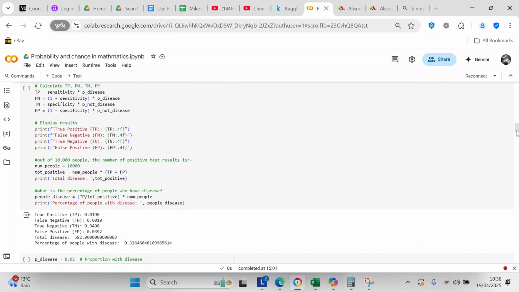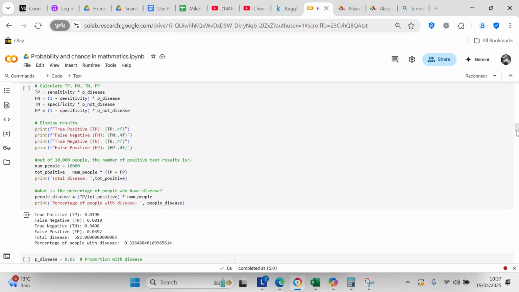So true positive is 0.190, false negative is 0.001, true negative is 0.9408, false positive is 0.0392. And now we say out of 10,000 people, the number of positive test results is, so you have num people is 10,000, total positive equals num people times TP plus FP.